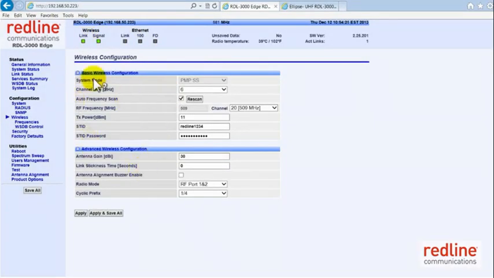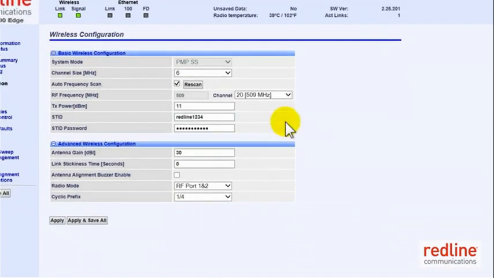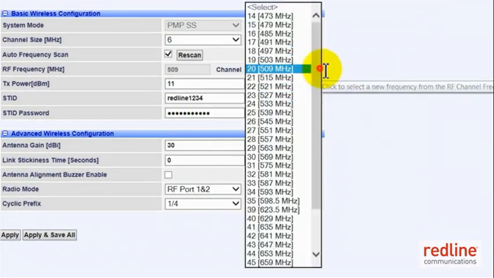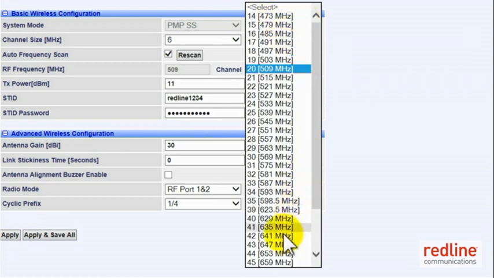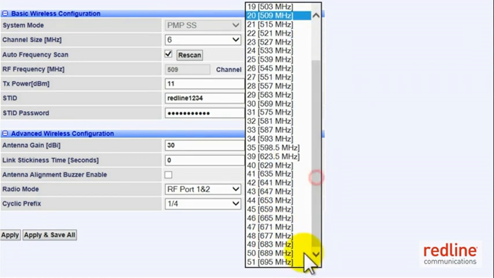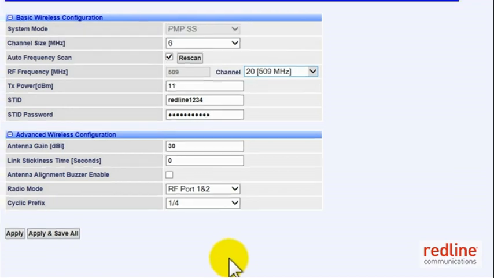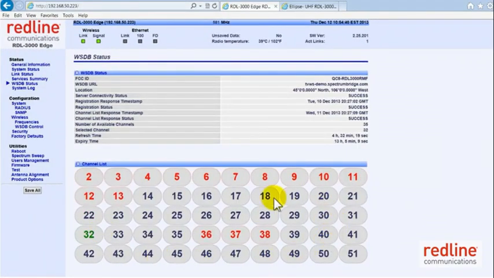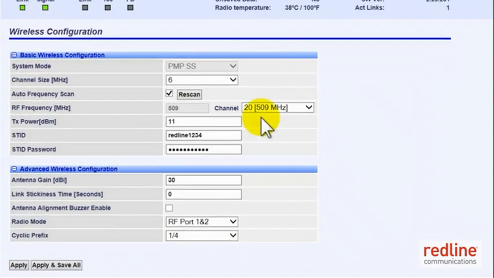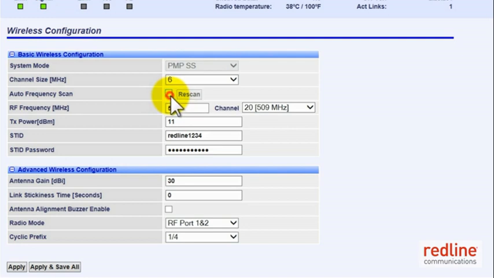This is the wireless page of a subscriber station. The options key has enabled these channels from channel 14 all the way to channel 51. This unit has already contacted the whitespace database and has obtained the list of available channels. So these are the list of available channels. And you can see here that channel 20 has been configured. Let us assume the auto scan is off. In this case, the subscriber will try to link up with the sector controller on channel 20.